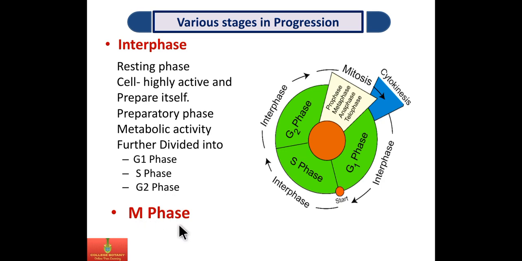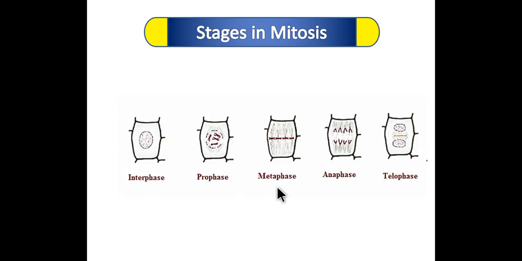And M phase, that is the mitotic or meiotic phase. So mitosis shows four phases, that is prophase, metaphase, anaphase, telophase. After the mitosis, the cytokinesis takes place. In detail we will now learn the stages of mitosis.